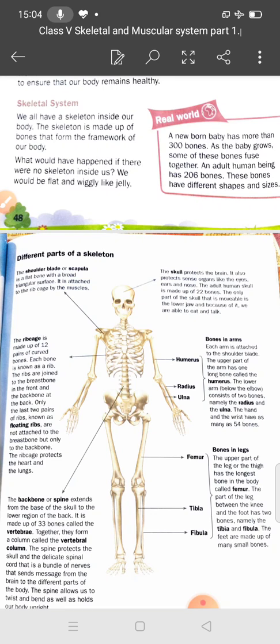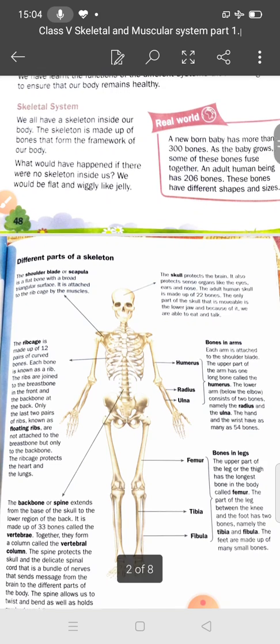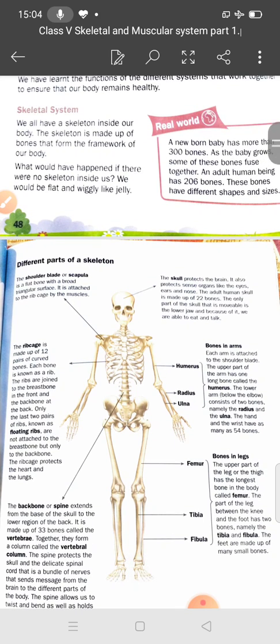Okay, so a newborn baby has more than 300 bones. When the baby grows, some of these bones fuse together, and an adult human being has 206 bones. And these bones have different shapes and sizes. So how many bones are present in a newborn baby? More than 300. And how many bones are present in an adult human being? 206 bones. They have different shapes and sizes.